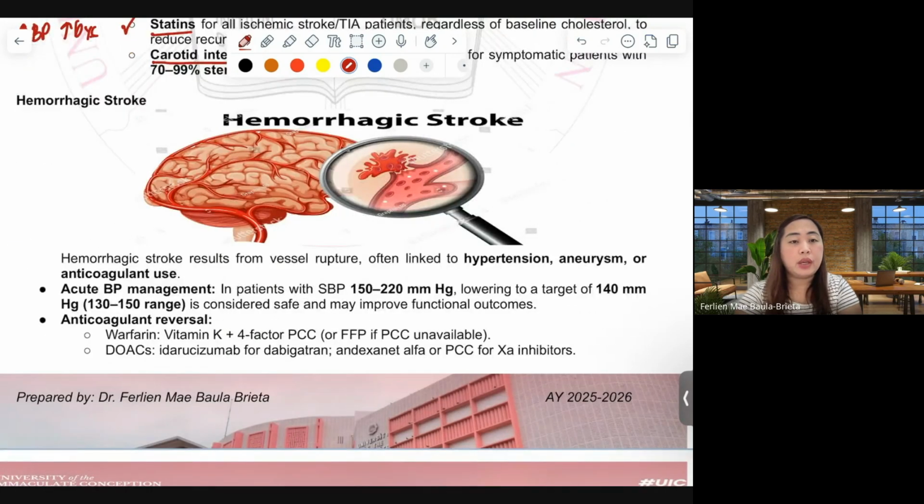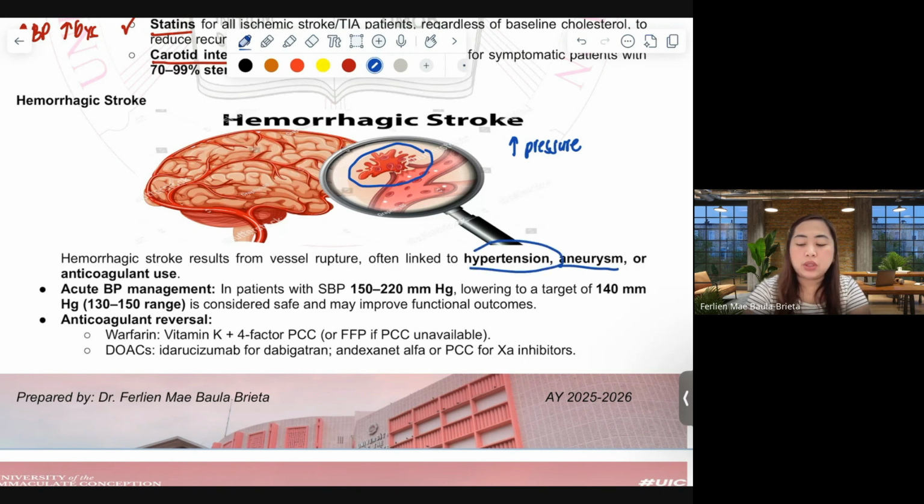Then we have hemorrhagic stroke. As you see on this picture, we have the bursting of the blood vessel, maybe because of too much pressure and because of other events that lead to bursting. Hemorrhagic stroke results from rupture, sometimes linked to aneurysm, but most of the time because of hypertension. Also, it can be caused by anticoagulants.